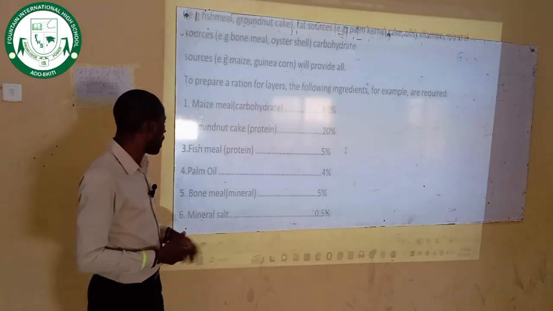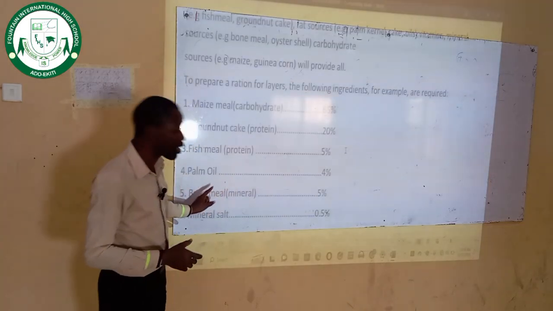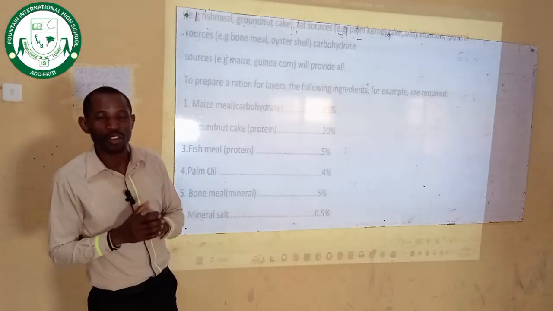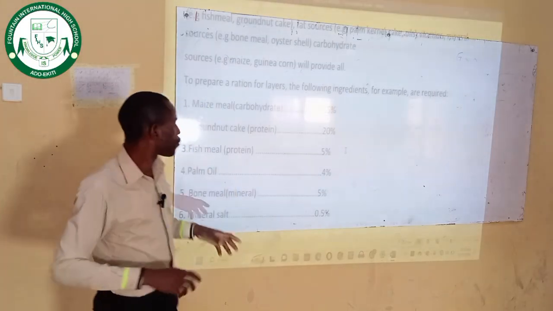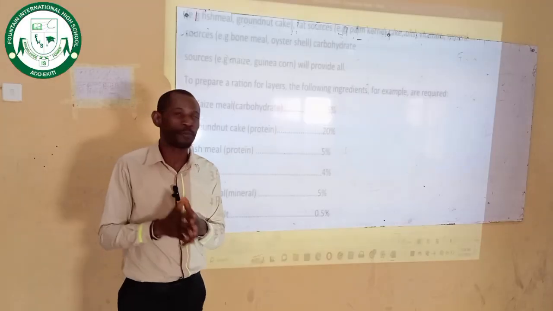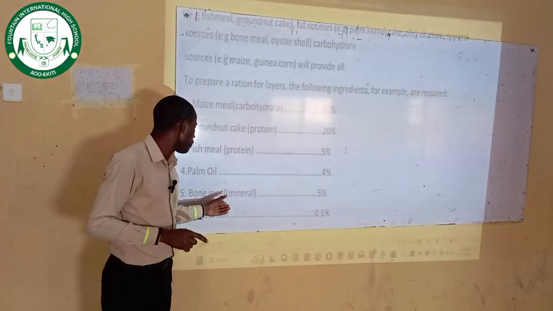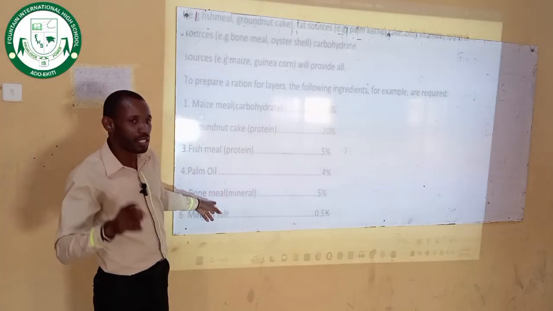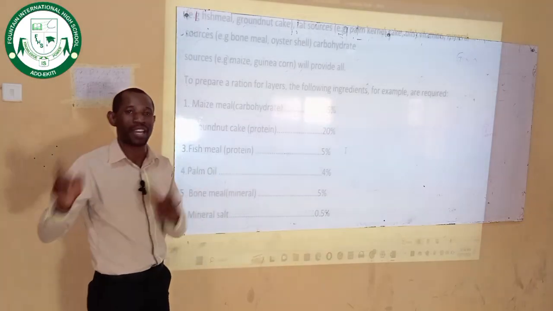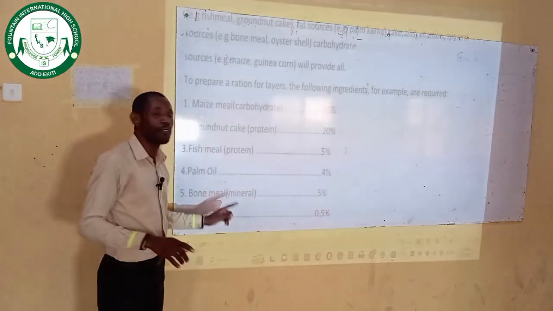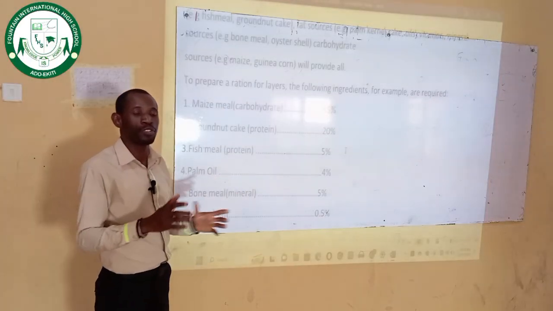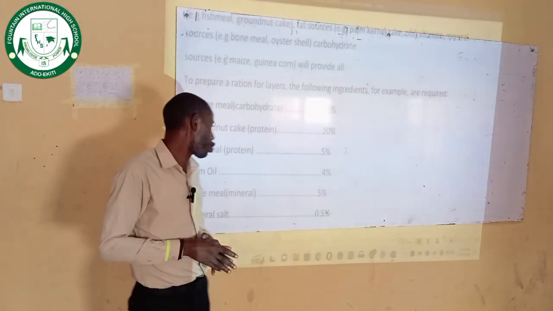This bone meal is very important, because it enables the birds to lay eggs with a very strong shell. If you see any bird that lays an egg without a shell, what is responsible is a shortage of calcium in the diet or ration of such a bird. So for you to prevent that, make sure that the feed given to your animal is very rich in calcium, because calcium enables the shell of the egg to be very strong.